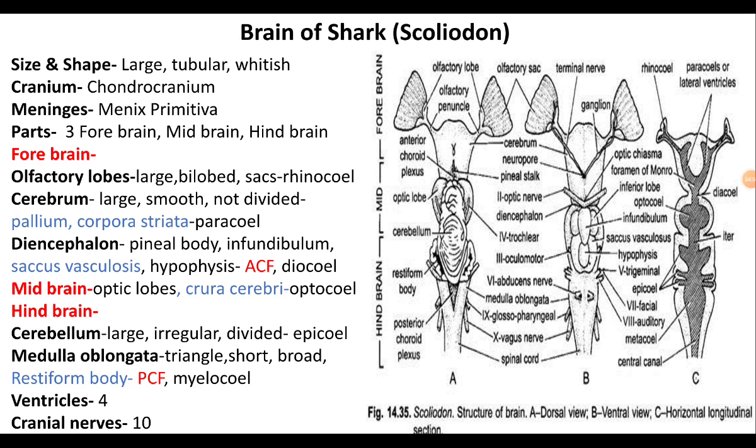Midbrain. Midbrain is the short part of brain and it forms the junction between the forebrain and the hindbrain, where it acts as a relay junction to transmit the nerve impulses between the diencephalon and hindbrain. The midbrain consists of only two optic lobes, and this condition is called as corpora bigemina, where it controls the vision. The optic lobes are rounded swellings and are almost dorsally covered by the cerebellum and ventrally by the infundibular outgrowths. Optic lobes enclose the cavity called optocele.